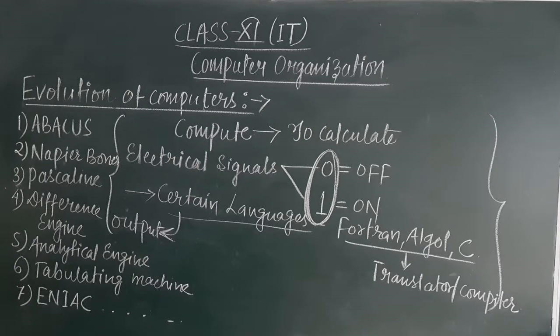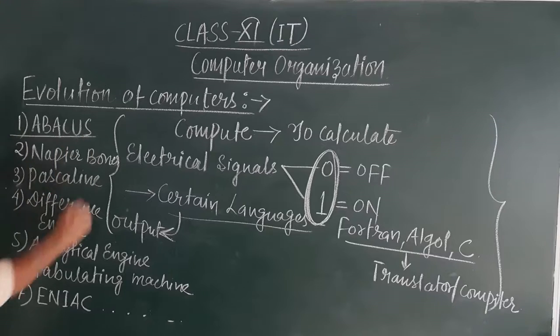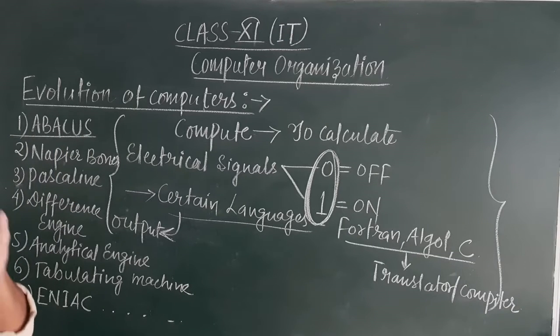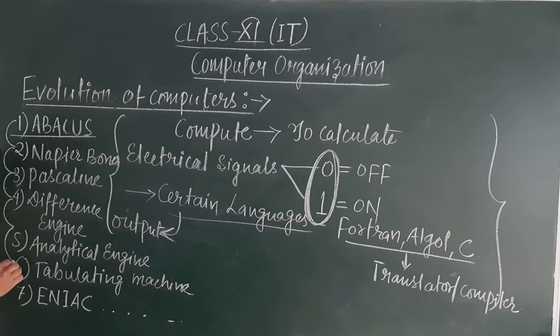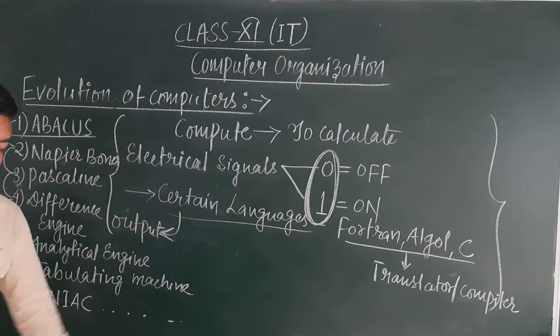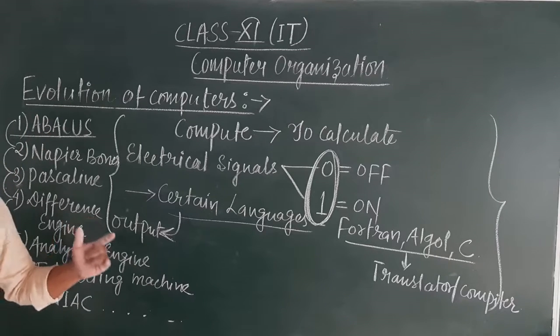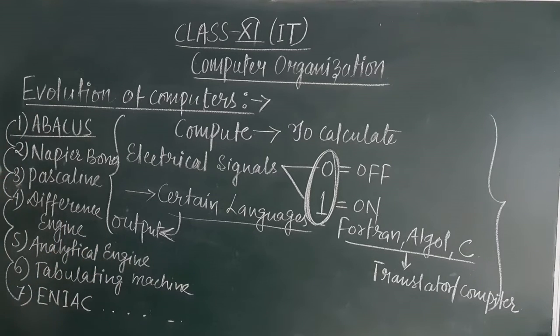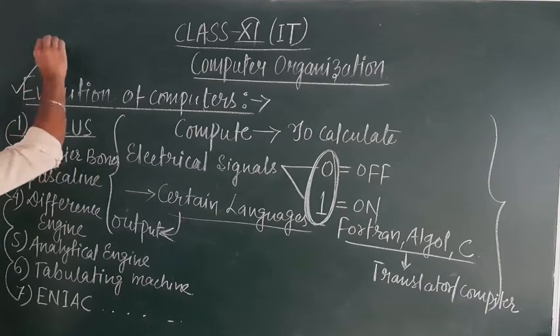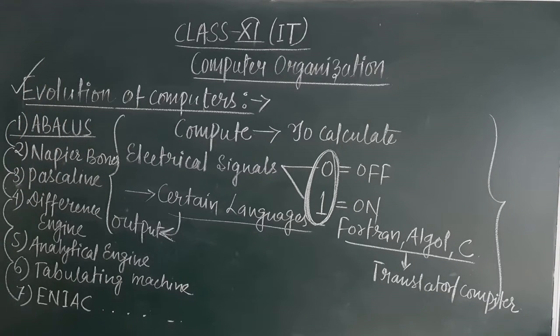It started evolving. This abacus was mainly designed in order to perform huge calculations in a much simpler way. Like this, it started evolving, and from one to next, it went on. From time immemorial, it is getting evolved every next day. So the technology is evolving every next day. It is highly uncertain at which level it will reach. So this is the whole history on the evolution of computers.